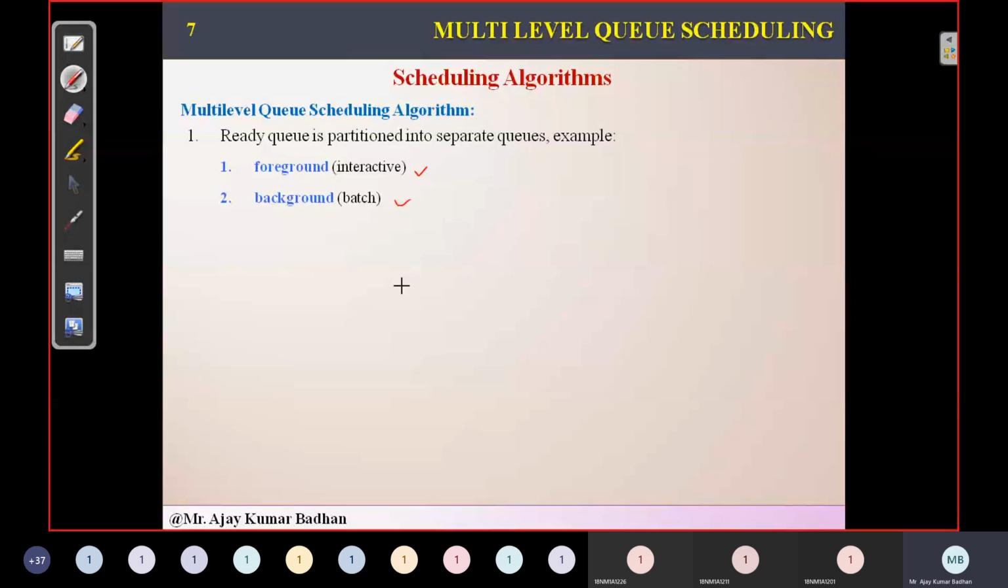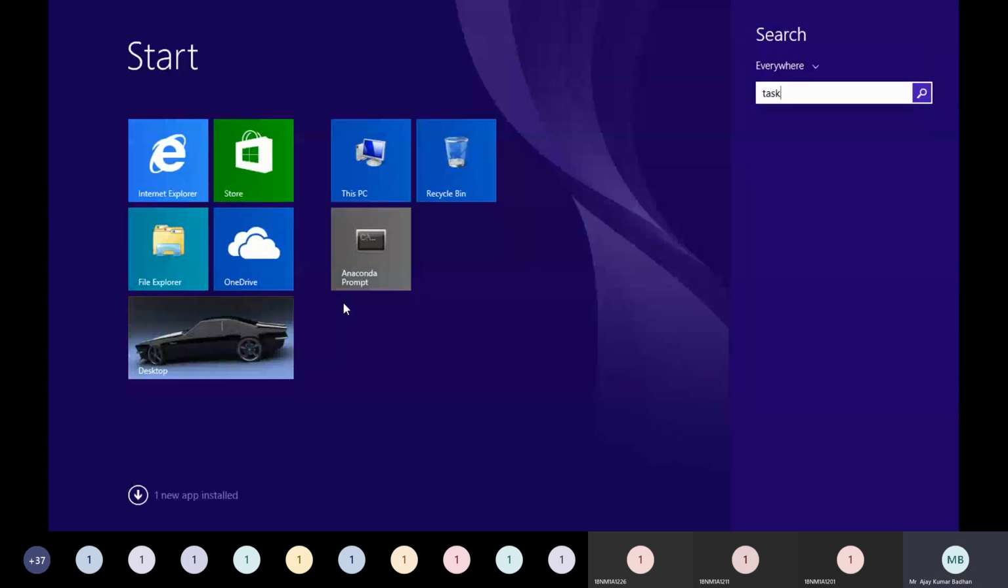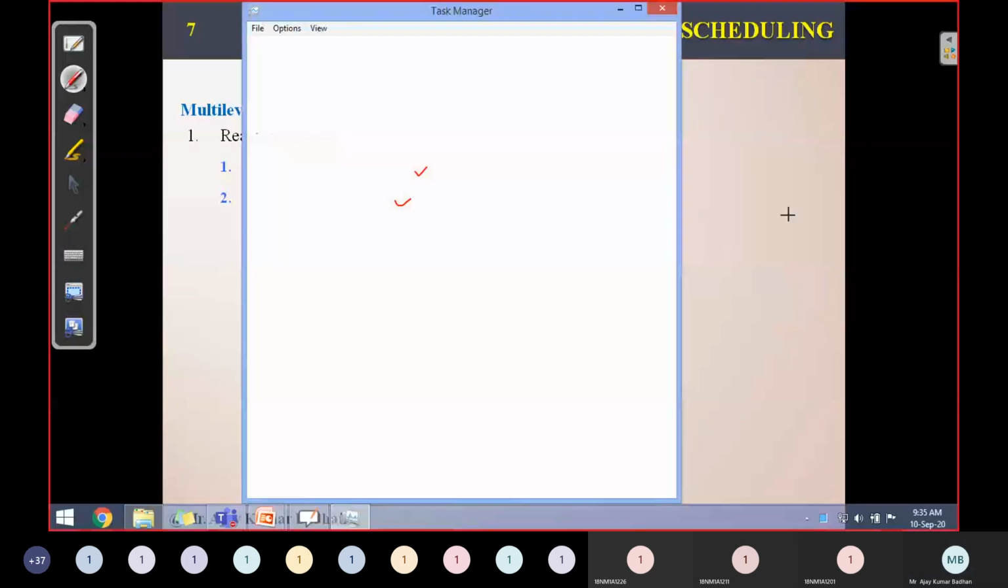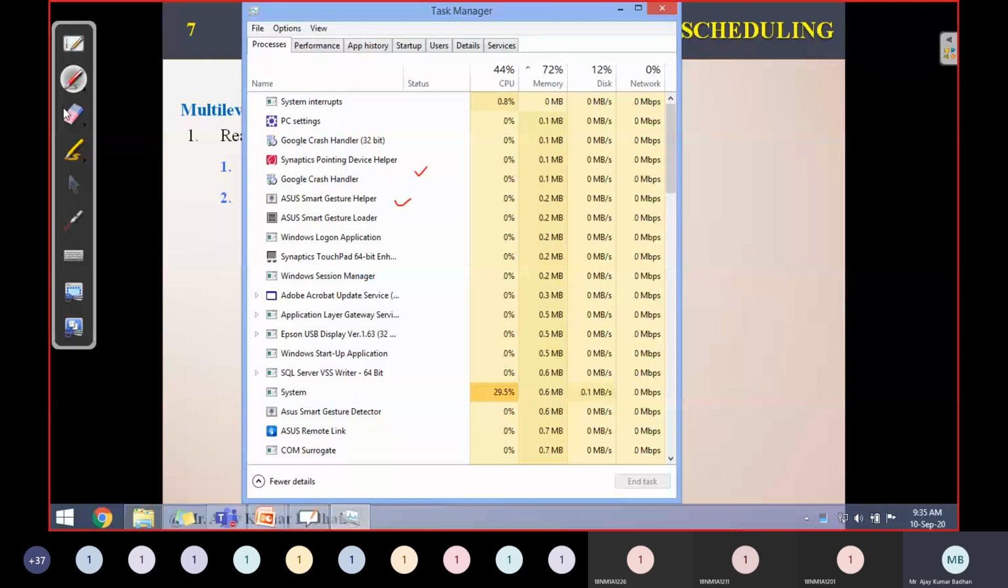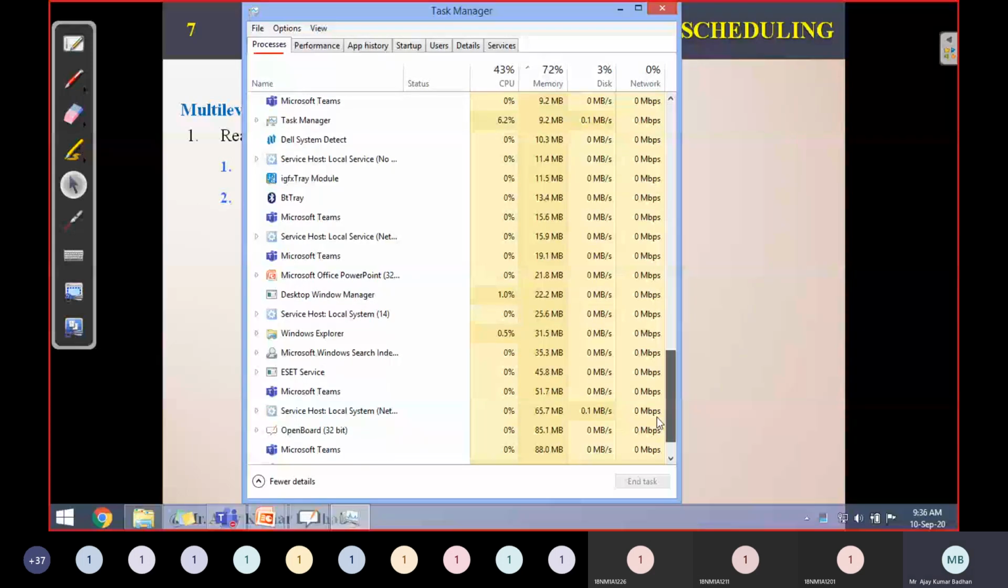As I have shown you in the previous slide, how we can see foreground and background processes, if you want, I'll show you one more time here. For that, you have to open Task Manager. I think you are able to see it in your video. If you look here, these are the processes. See here, it is already written as processes. So these are the processes that are actually working in my system.